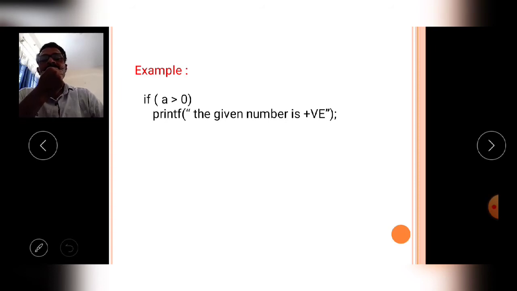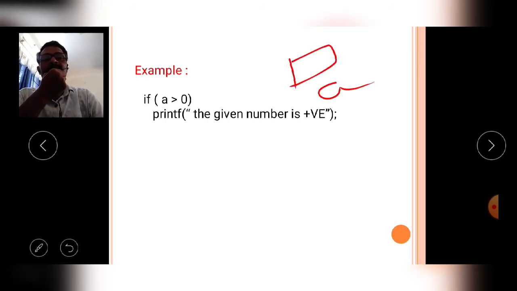For example, here I am writing if, in the parenthesis, a is greater than 0, then printf the given number is positive. Okay, observe the example carefully. Here a variable is there, the variable name is a. For example, I assign the value 11 to the variable a, then what will happen?